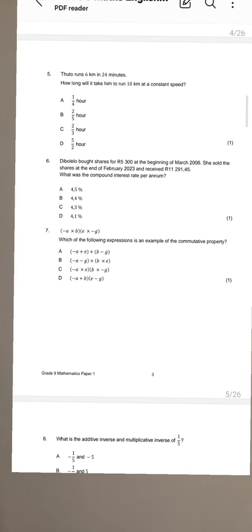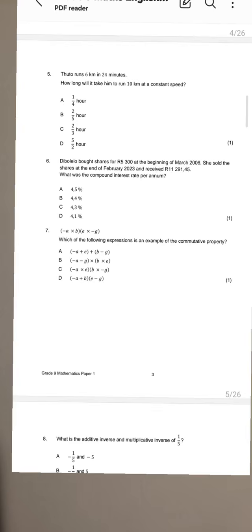All right, you look at the number of years that passed between March 2006 to the end of February. So you need to think about that. The beginning of March 2006. So that means the beginning of March 2006, all the way to February, end of the year 2023. Remember, guys, the end of February is sort of like the beginning of March, if you think about it. Yeah. The end of February is like the beginning of March.